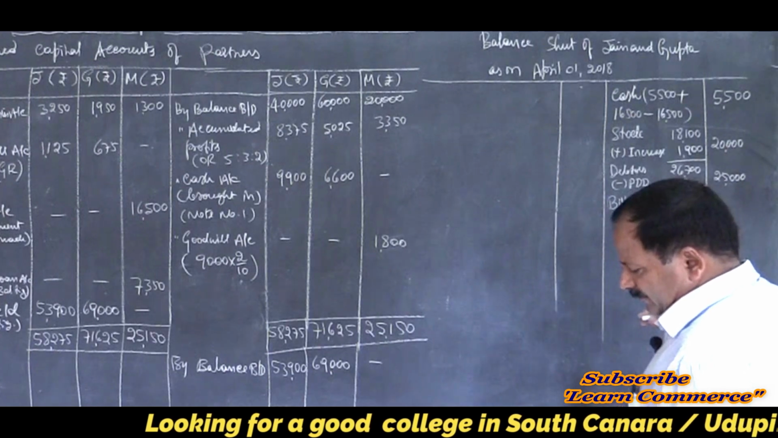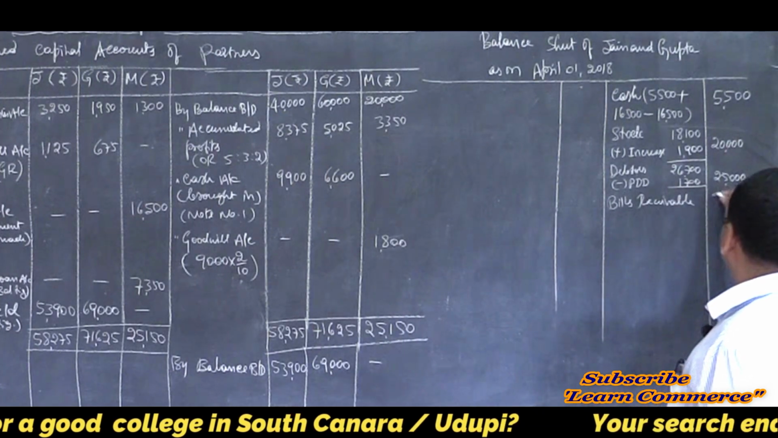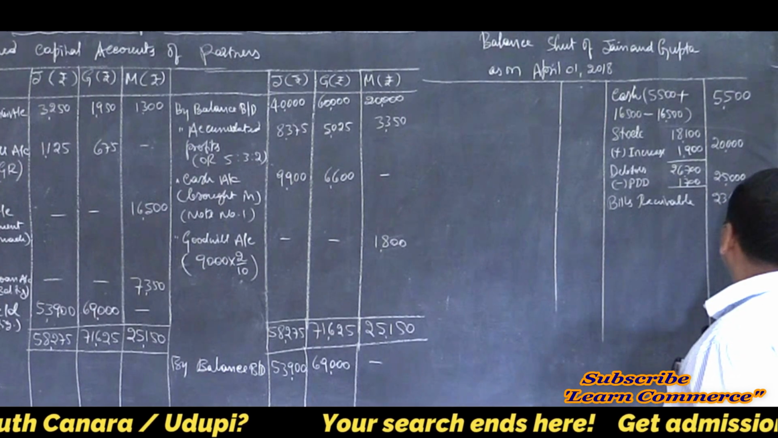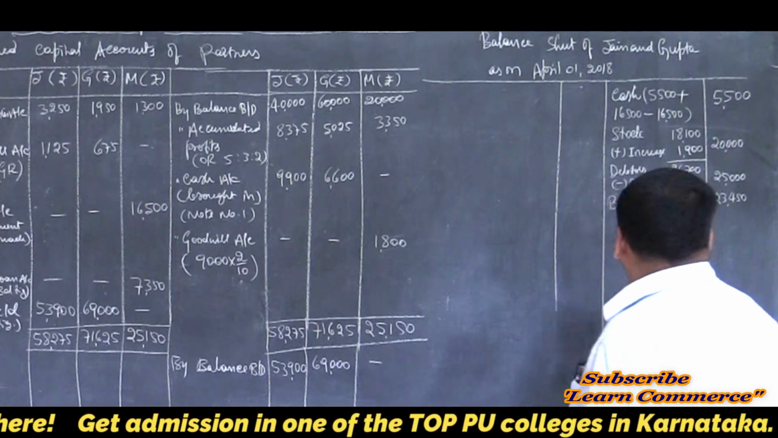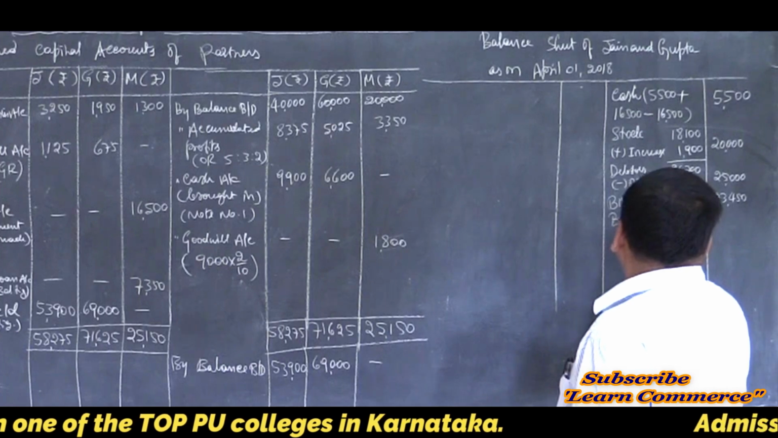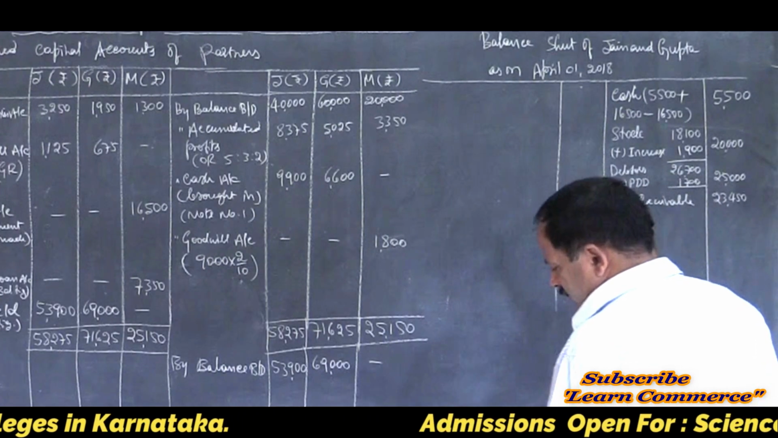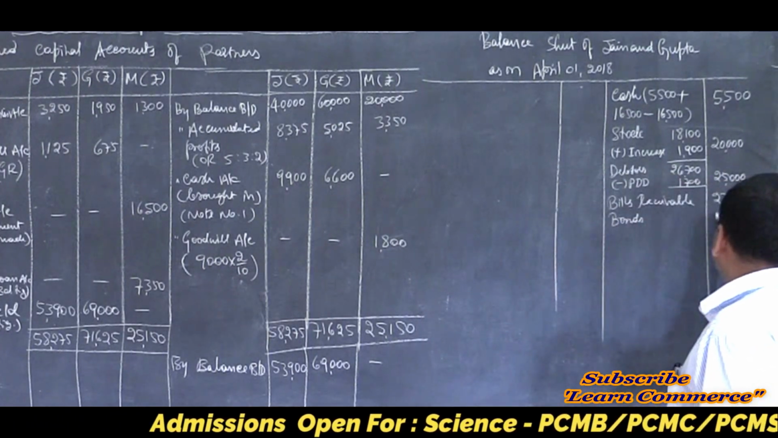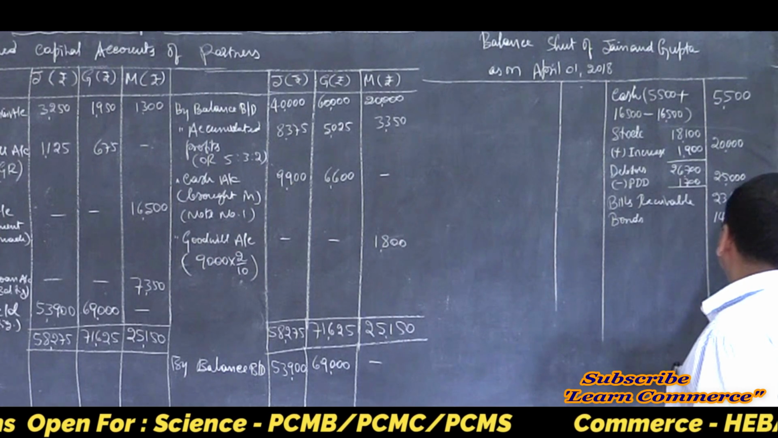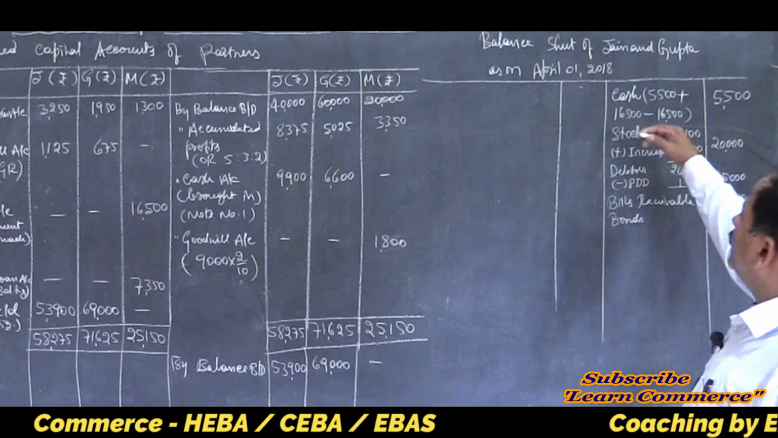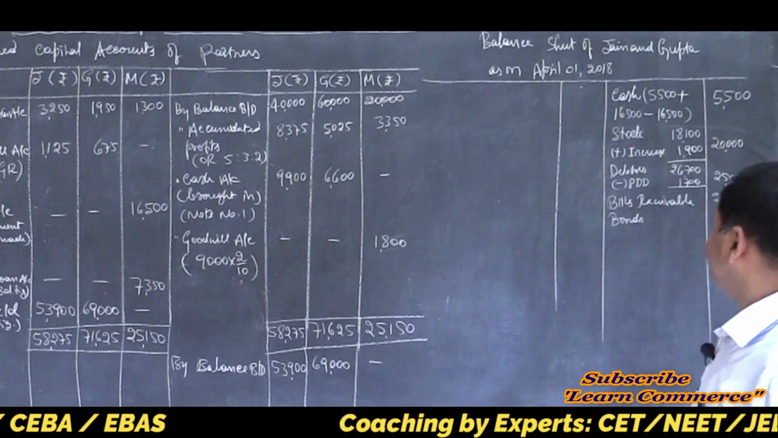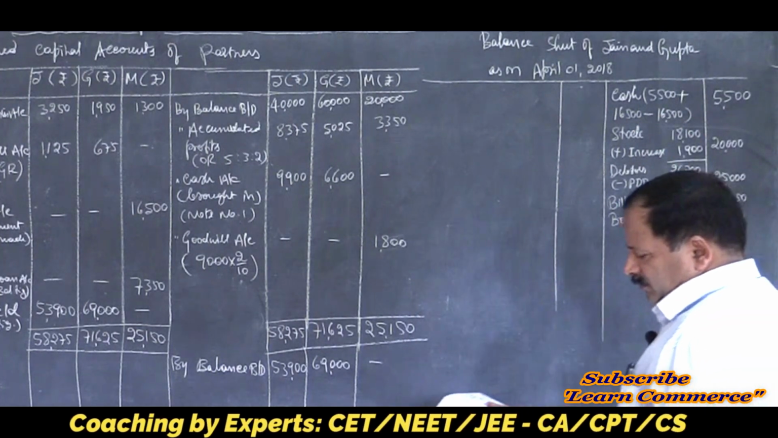Bills receivable 23,450. That's all. Then comes bonds. How much? 14,370. You can write bonds even before stock also. No problem.